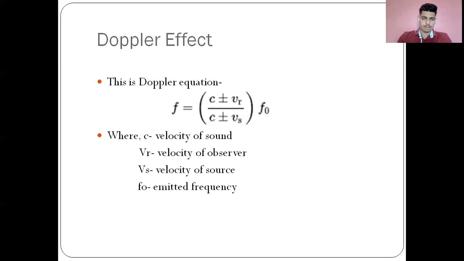We'll see that further. Then we have Vs, the velocity of the source, and this is similar: plus or minus depends on whether the source is moving towards the observer or away from the observer. And then we have F naught, the emitted frequency, which is the frequency that the source will emit.